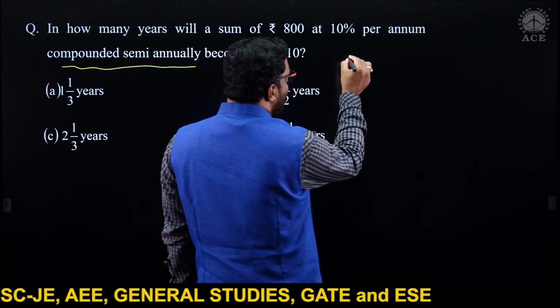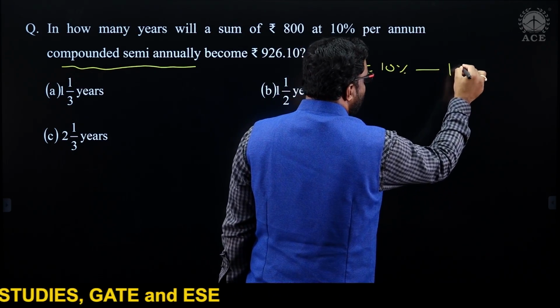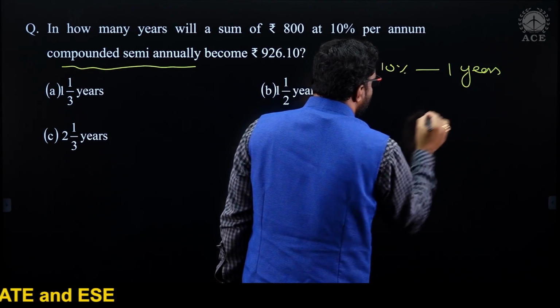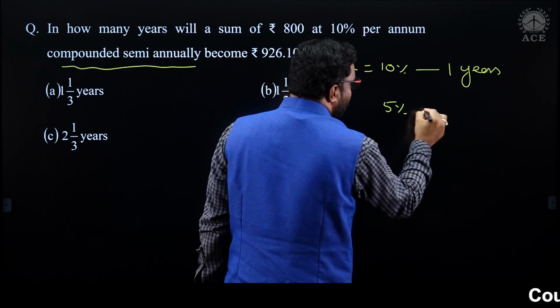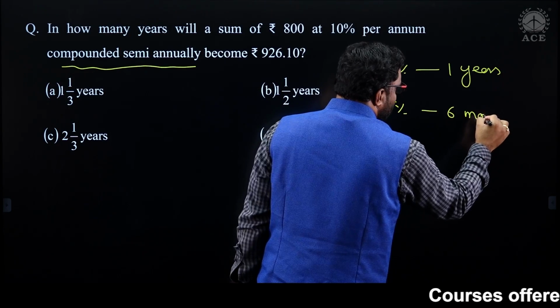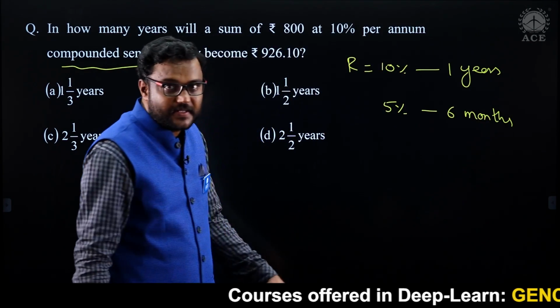Here the rate of interest is 10% for 1 year per annum, but semi-annually or half-yearly means 5% for 6 months.